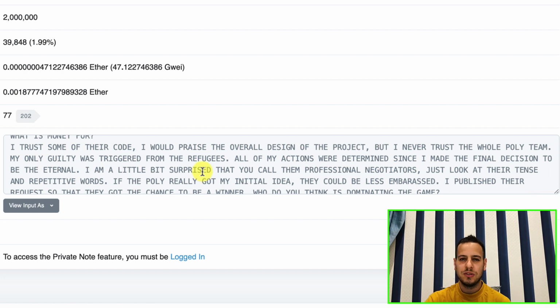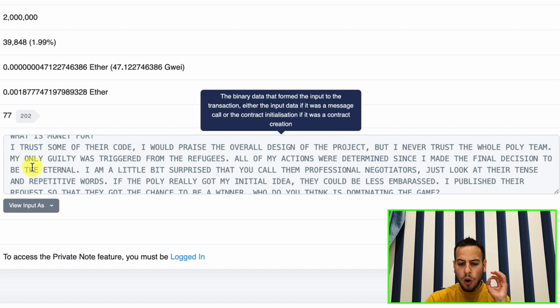So this is very interesting, what the attacker is just saying here. My only guilt was triggered from the refugees. So all the refugees, all the people whose money got stolen, but not the Poly team. He doesn't feel sorry about the Poly team.